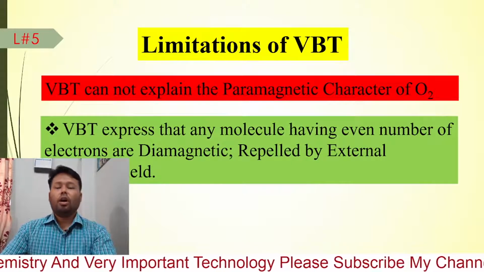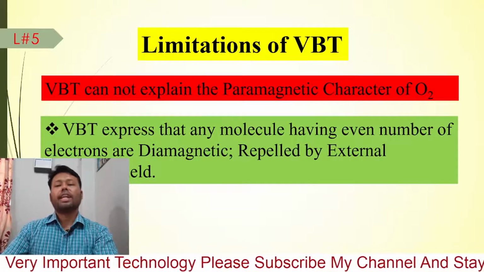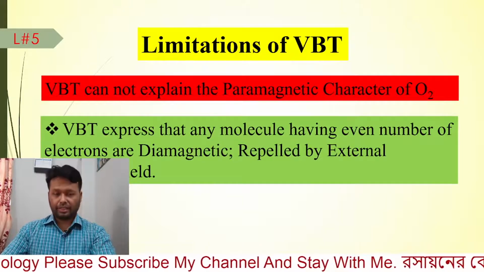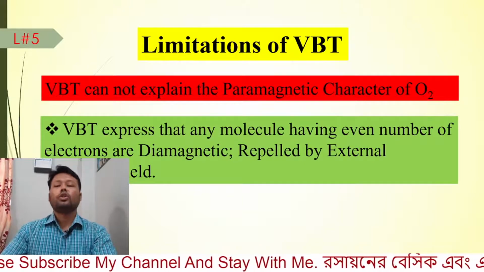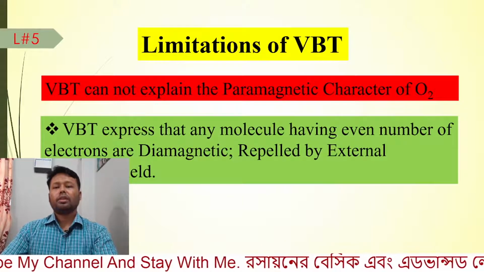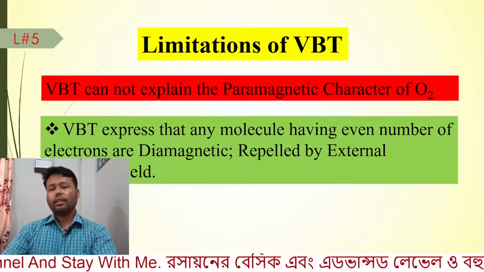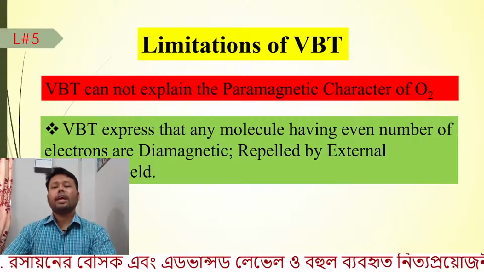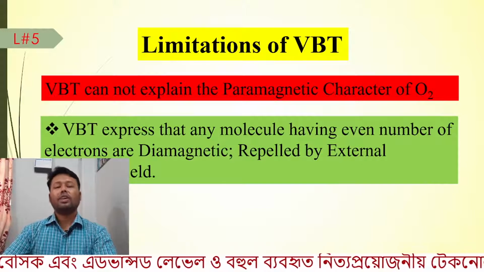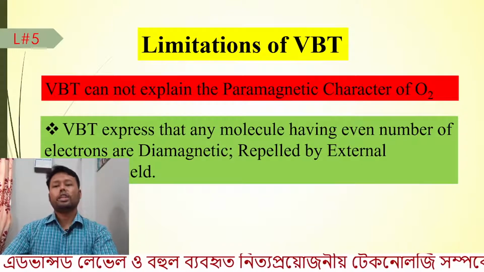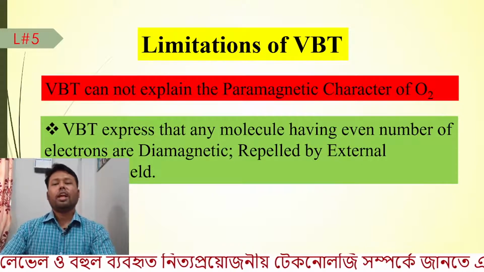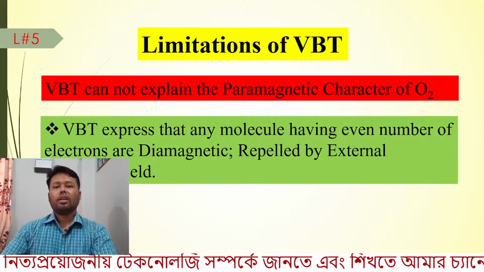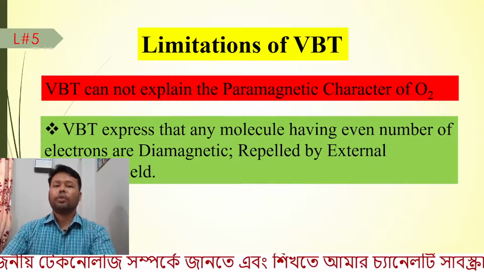First we consider the oxygen atom. Oxygen atom has a total of 8 electrons, 6 electrons in the outermost shell. For bonding we consider the outermost shell electrons. So when an oxygen molecule is formed, it will have 12 electrons in the outermost shell. Therefore it has an even number of electrons.